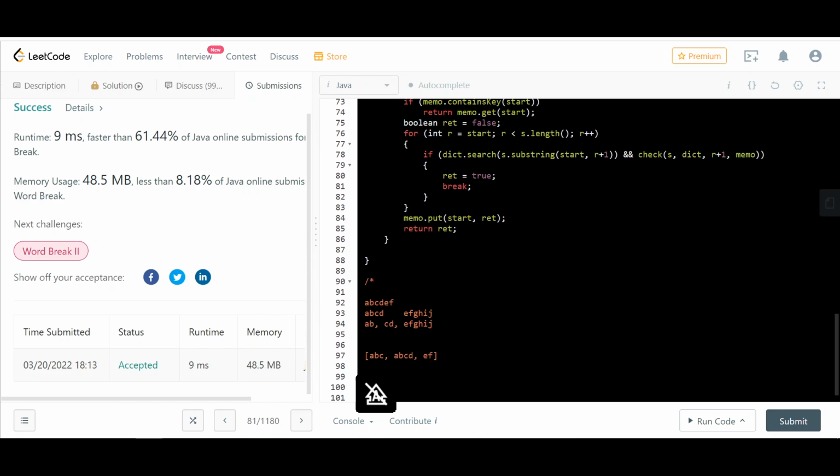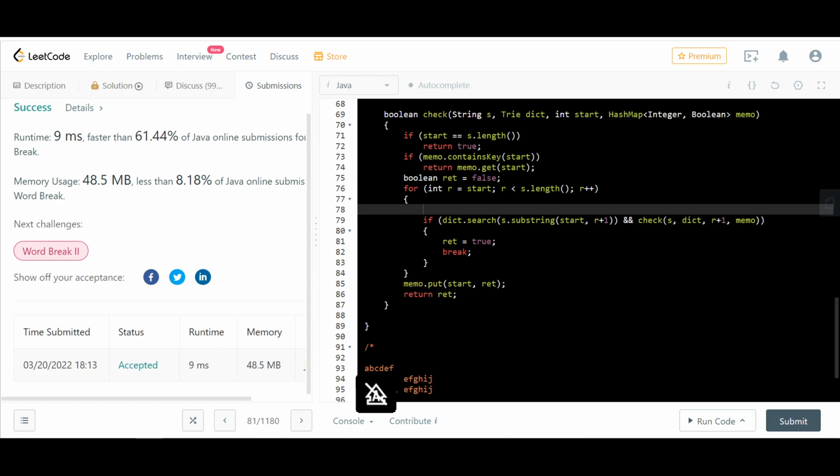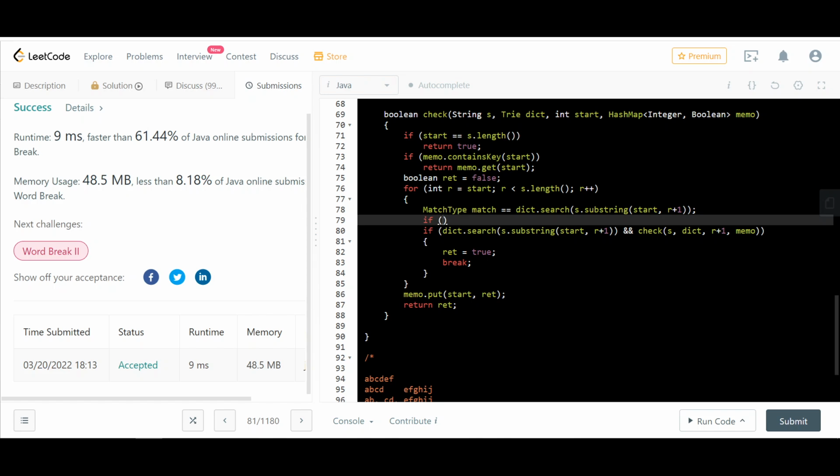Now what I wanted to do was, at any point, we get this search result, right? So match type is basically you search as dot substring start plus one.